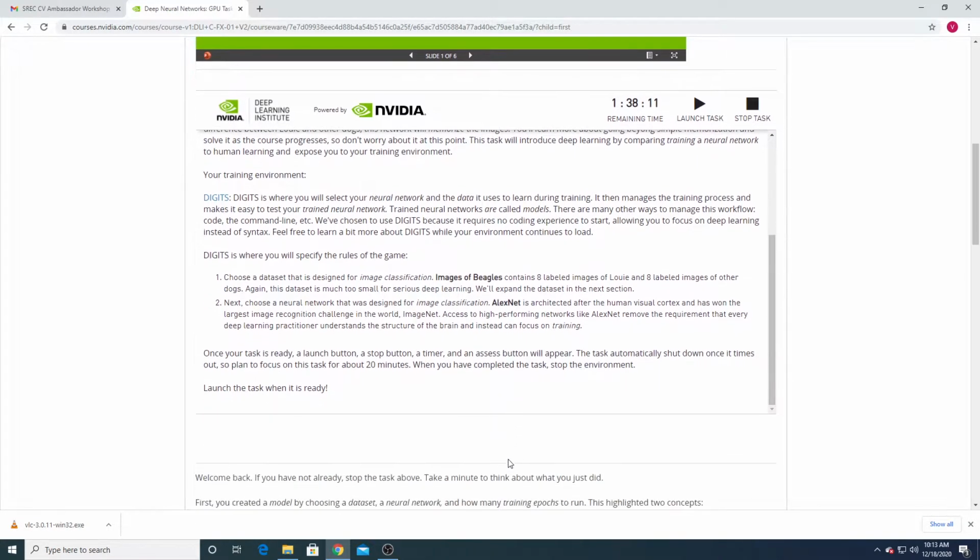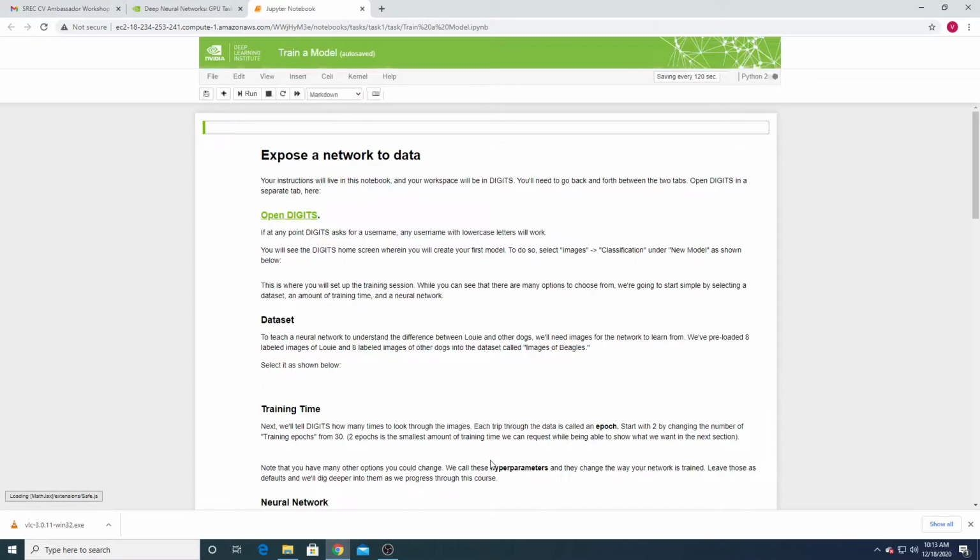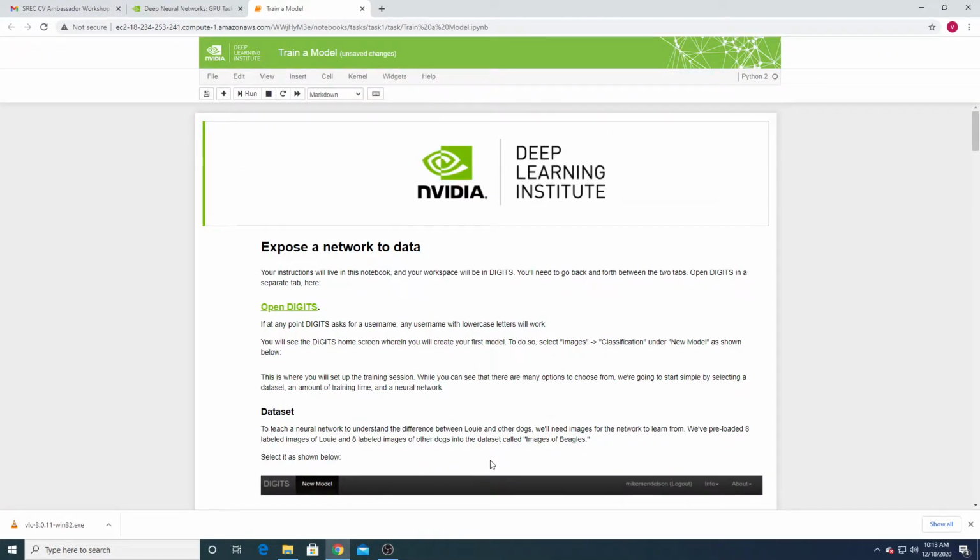The platform we are using here is the DIGITS platform provided by NVIDIA. The DIGITS framework will help you to import the architecture, import the dataset, and tune your hyperparameters. Everything, a complete deep learning framework, will be available. So you can use the DIGITS platform to do this image classification. For that, you have to click on Launch Task, and your Jupyter notebook will open.